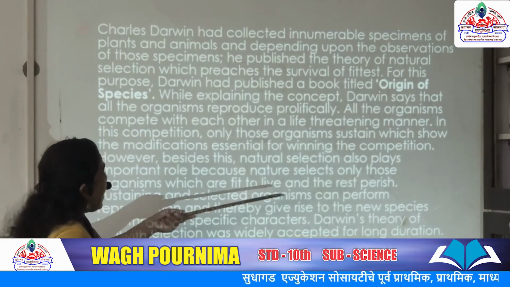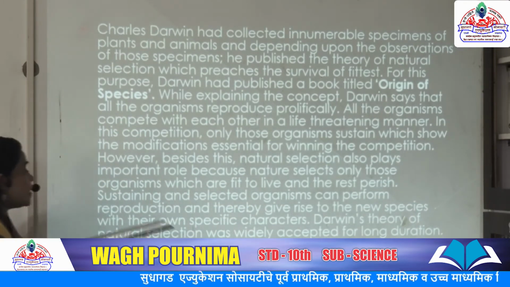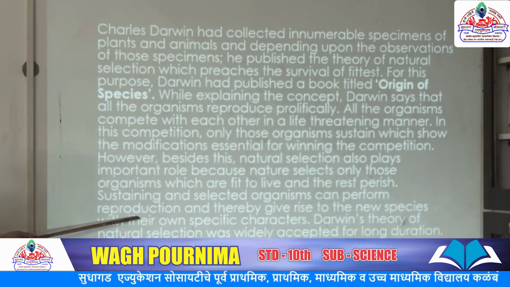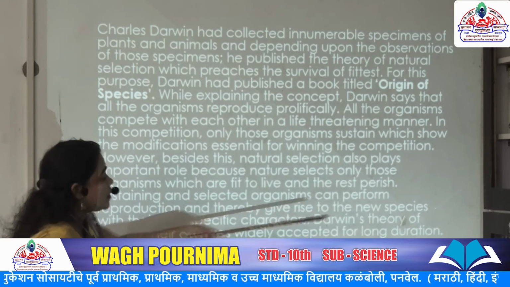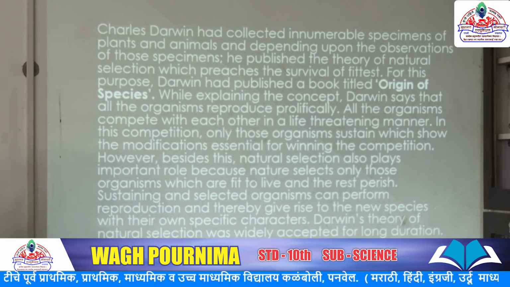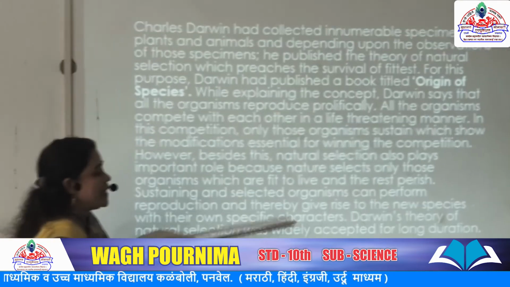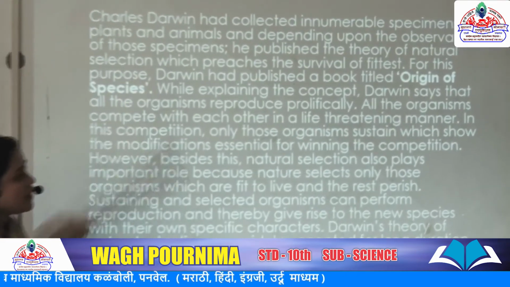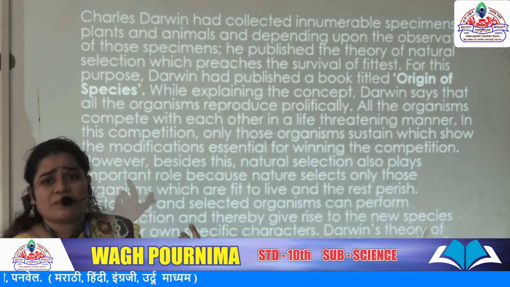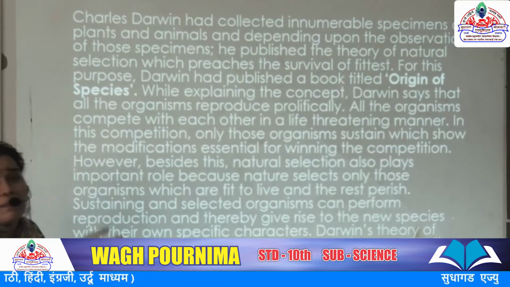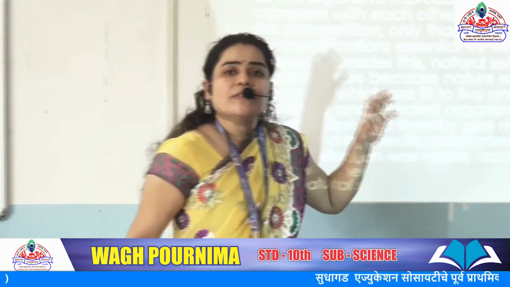The sustaining and selected organisms can perform reproduction, because reproduction is the main characteristic of living organisms. Thereby, they give rise to new species with their own specific characters. Darwin's theory of natural selection was widely accepted for a long duration. That's why this theory was accepted, but some people also objected. The main point is that only the fittest organisms continue to survive in this environment.